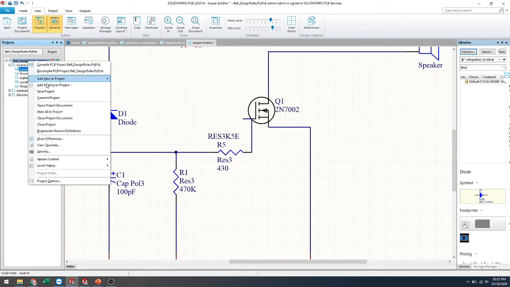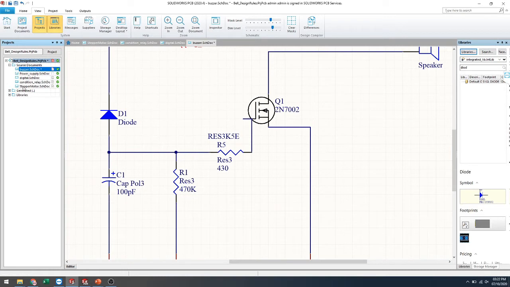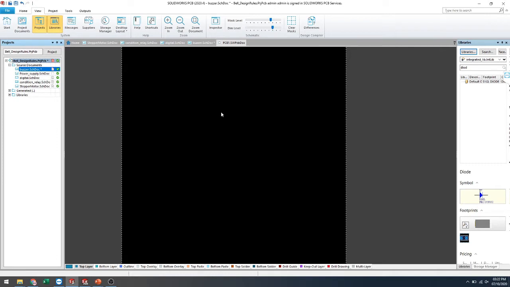I'm selecting, and here one option is available to add your schematic and add your PCB design, and also schematic libraries and PCB libraries you can add. So I'll take another sheet for the PCB designing. I'll select this one, and see, the blank sheet is generated.